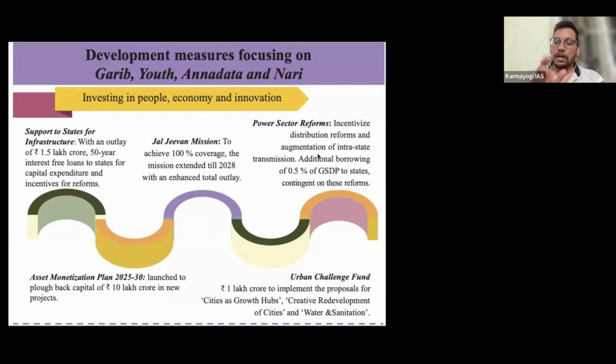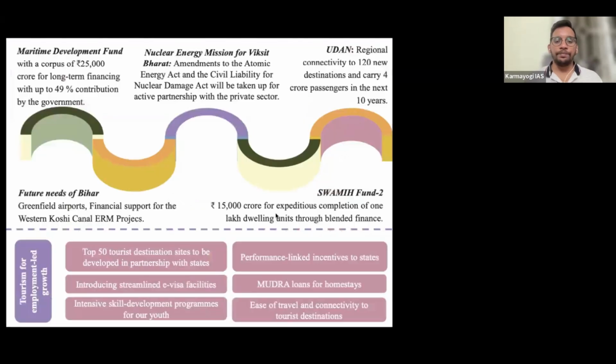There was a question which is part of polity: if a state has an obligation to the center in paying money, it has to take permission to take certain loans from international and domestic markets. Most of the states have an obligation to the center. So the central government is giving permission to take 0.5% of total GSDP in loans and bring reforms in transcos, gencos, or discoms. This is what the government wants to push.